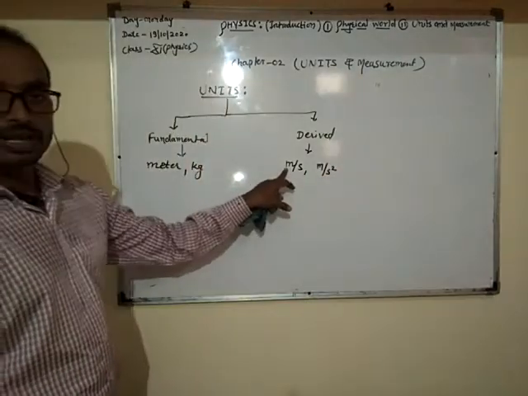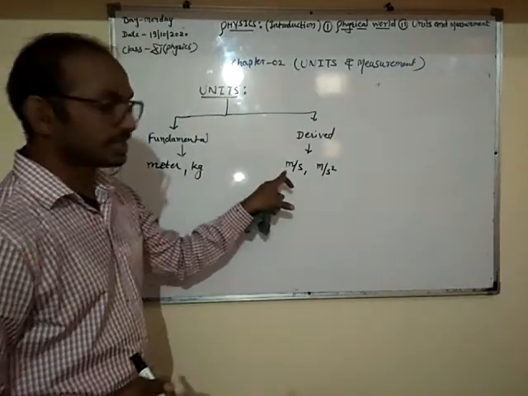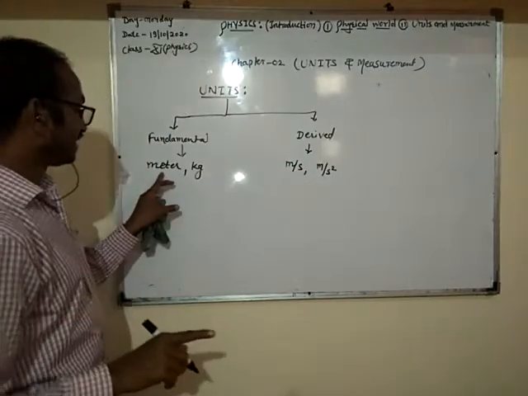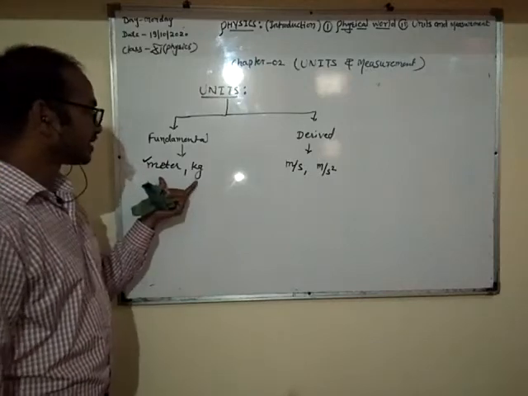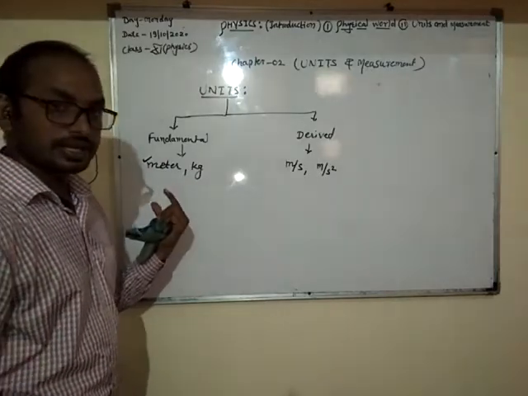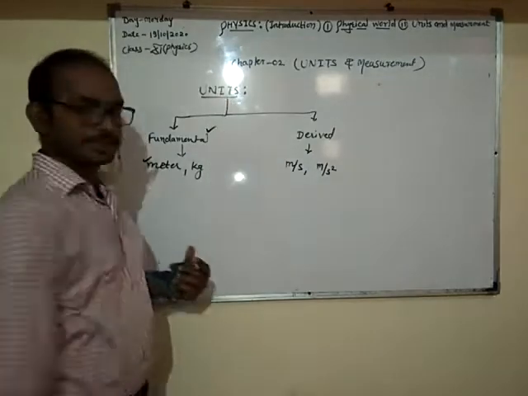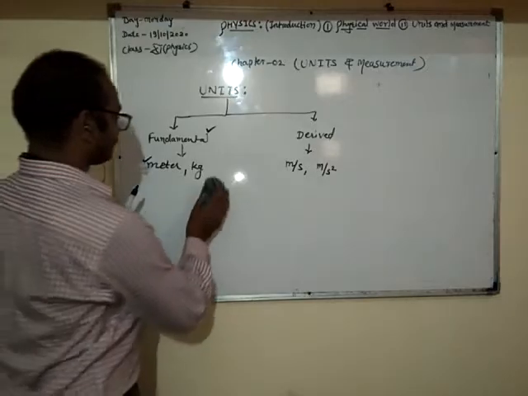These depend on two fundamental units, meter and second. Meter and second exist on their own. These units are not depending on other units. That's why these are fundamental. Yes, right.